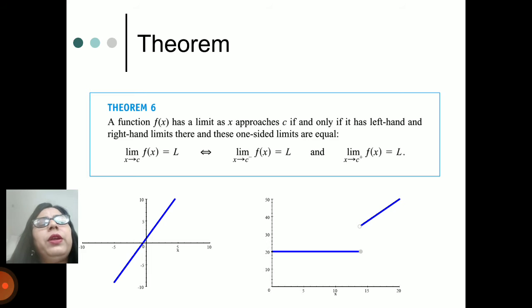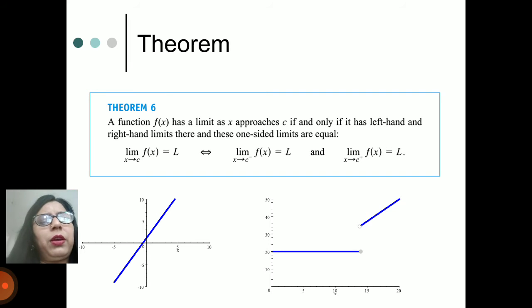First of all, at the point c we have to check the limit of f(x). Limit as x tends to c of f(x) equals capital L. Both sides imply the limit as x tends to c minus of f(x) equals capital L, and the limit as x tends to c plus, meaning the right hand limit of f(x), would also be L. So at the point c we are checking the limit, and on the right hand side and the left hand side, if the three limits are equal, then we can say the function f(x) has a limit. So these are the graphs.